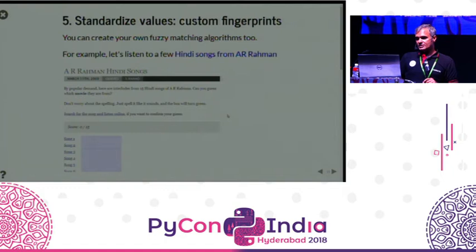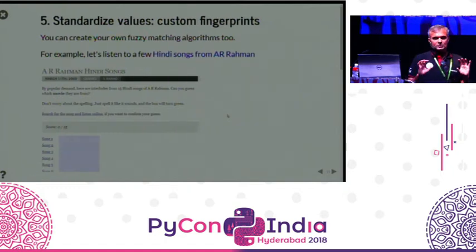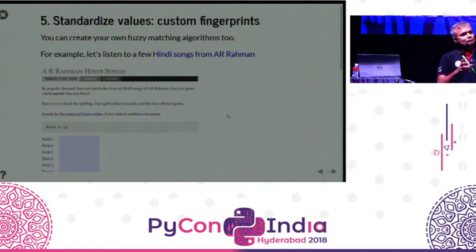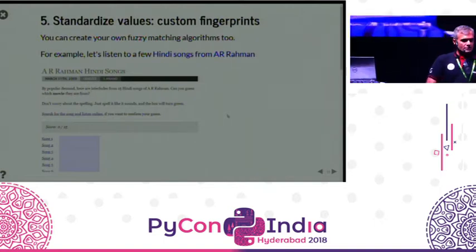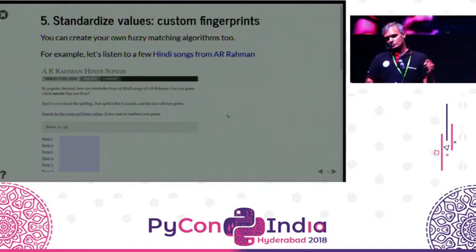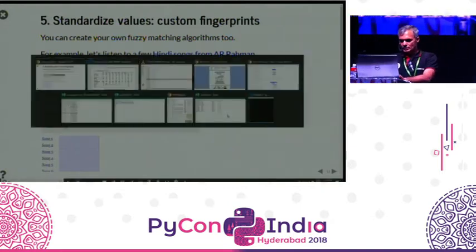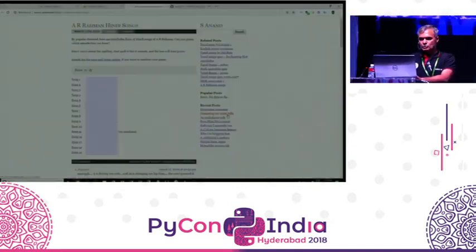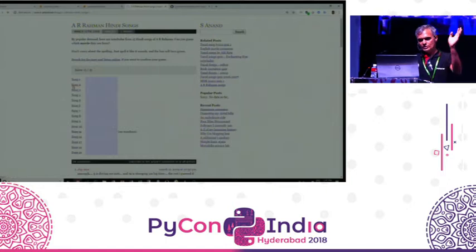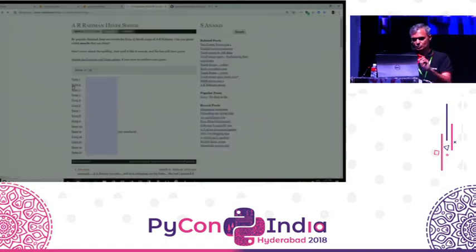Now, this, incidentally, is something that we can do for custom fingerprints. What I mean by custom fingerprints is you can define how you want to fingerprint your algorithm. The first time I encountered this problem was when I was building a quiz online. And this was in 2009. And my objective was to try and get people to play a song. So right now it's theoretically playing a song, but you can't hear it because the audio setup is not working.